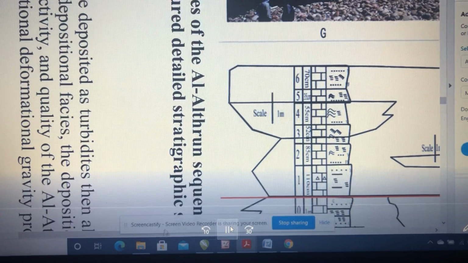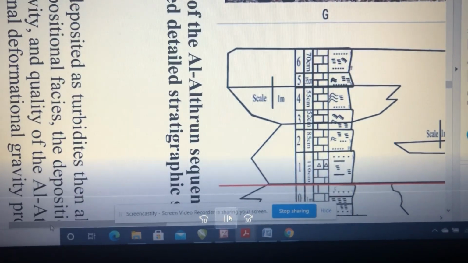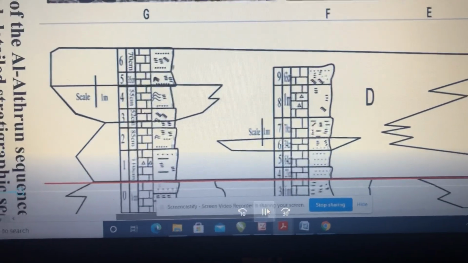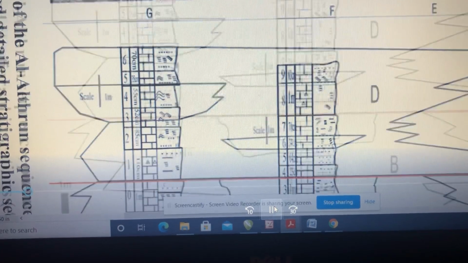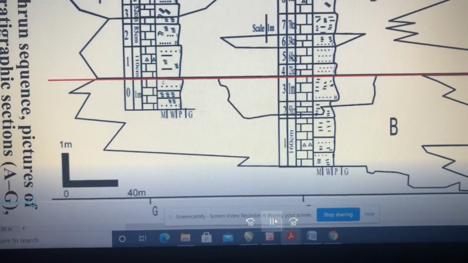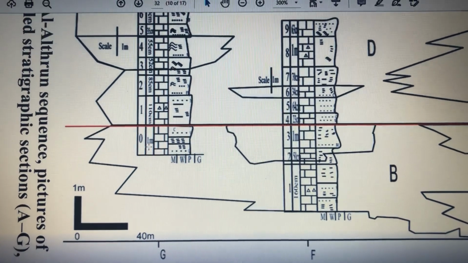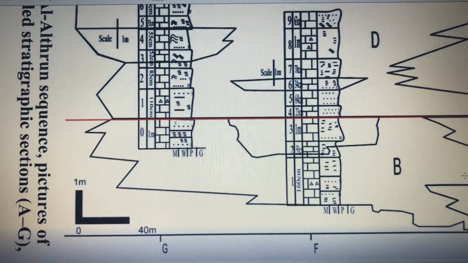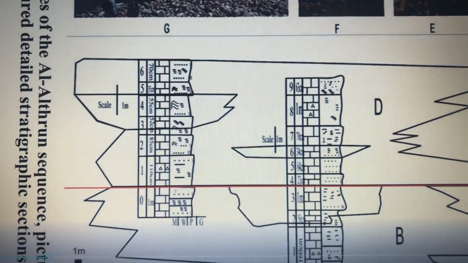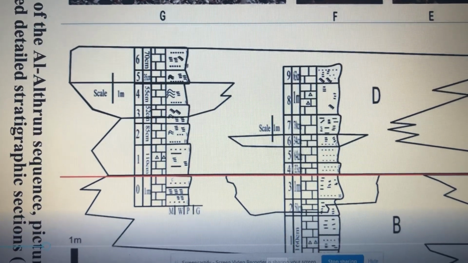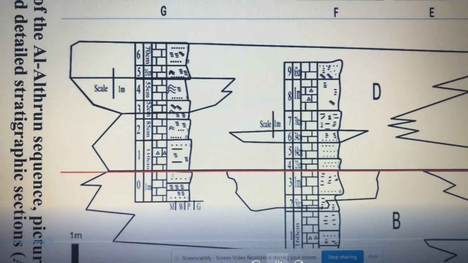This is G, and note it starts from bit 0 to bit 6, and graphic log F starts from bit 1 to bit 9. Notice the 0 here. You'll see it in the other section, it starts from 0. The 2020 one starts from 0 as well.